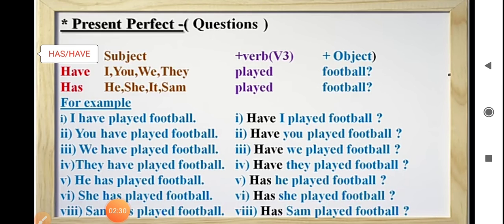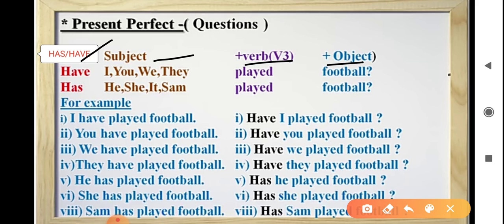Format for the interrogative sentences in present perfect tense is has, have plus subject plus third form of the verb plus object. See examples. Have I played football? Have you played football? Have we played football? Have they played football? Has he played football? Has she played football? Has Sam played football? For framing interrogative sentence in present perfect tense, we use has and have as a question word.